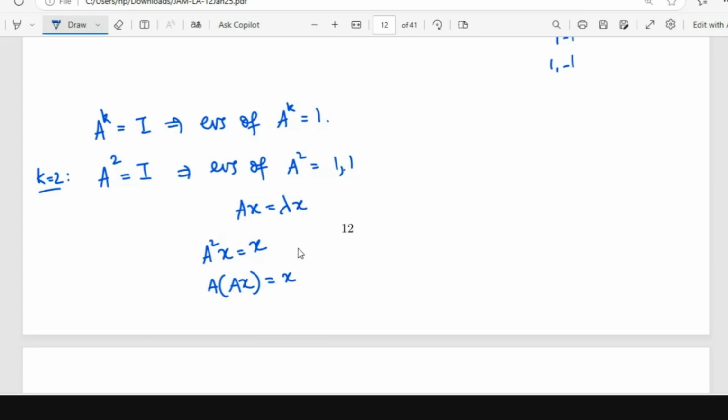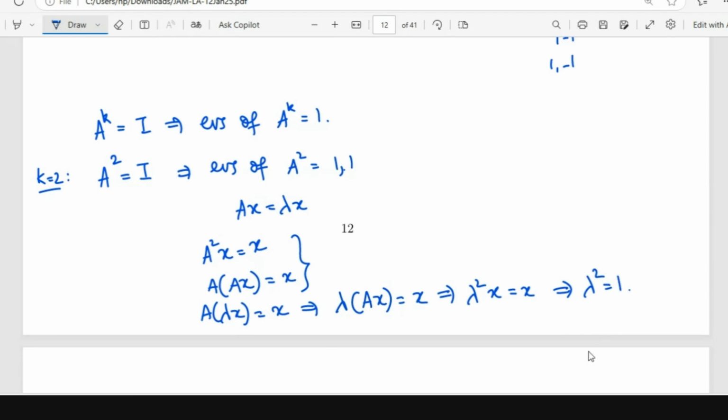It is lambda x, right? A times lambda x is equal to x. So this is lambda times Ax, which is equal to x. So I have lambda squared x is equal to x. So I have lambda squared is equal to 1. That is what I want, right? If lambda is an eigenvalue of A, lambda squared is equal to 1. So this means lambda is a kth root of unity, right?